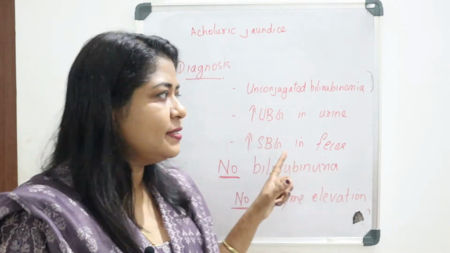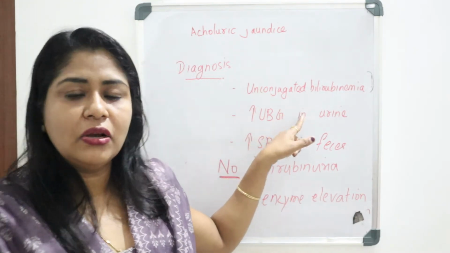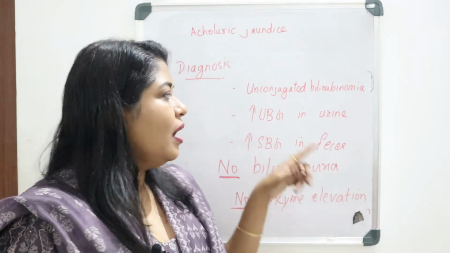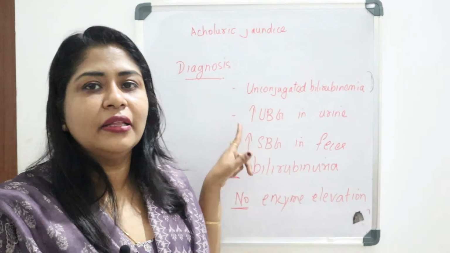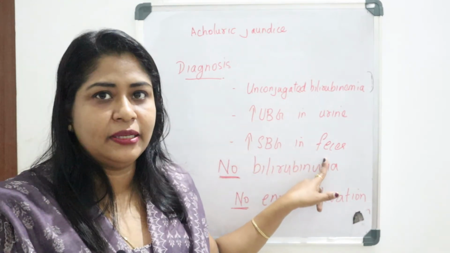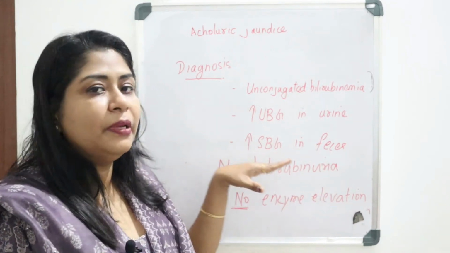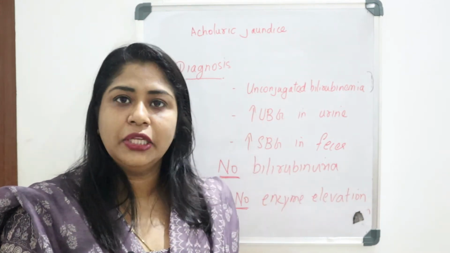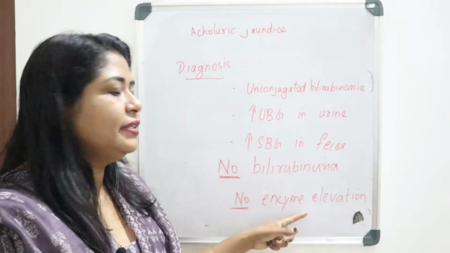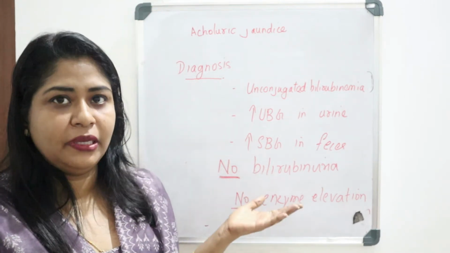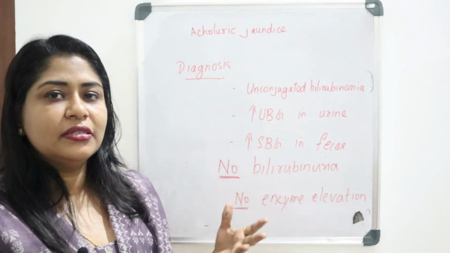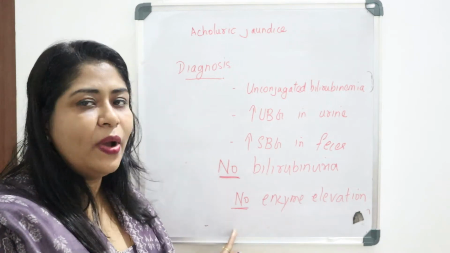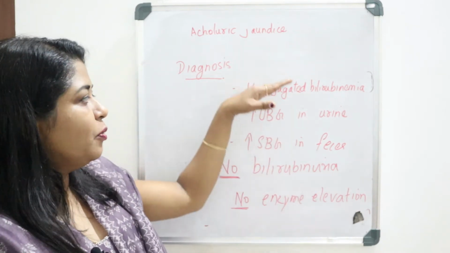Coming to diagnosis, it's very important. Here unconjugated bilirubinemia can be seen, that is, unconjugated bilirubin level will be increased in blood, and increased urobilinogen in urine and increased stercobilinogen in feces can be seen. But there will be no bilirubinuria, that means no bile pigments, no bilirubin in urine. And there will be no elevated enzymes also. For example, enzymes like ALP will be elevated in some types of jaundice, for example in obstructive jaundice and hepatic jaundice, but in this case there will be no enzyme elevation. So these are the important findings.